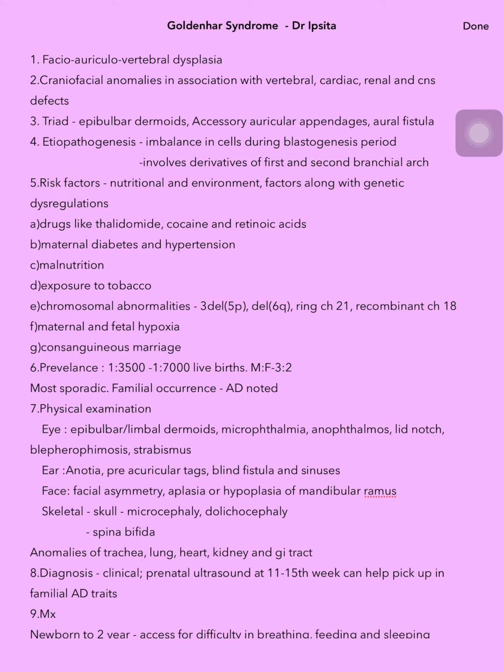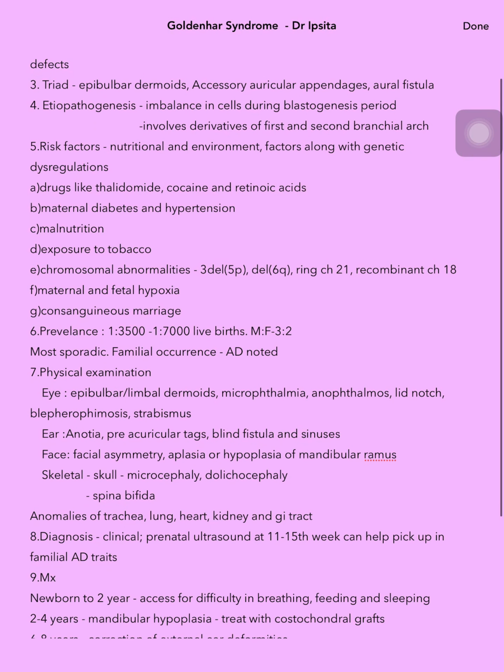On number 3, we will read the triad of this disease, which consists of epibulbar dermoids, accessory auricular appendages, and oral fistula. Fourth, we need to know the etiopathogenesis. So even though there are many different hypotheses, the one currently believed is there's imbalance in cells during the blastogenesis period. This involves derivatives of the first and second branchial arch.